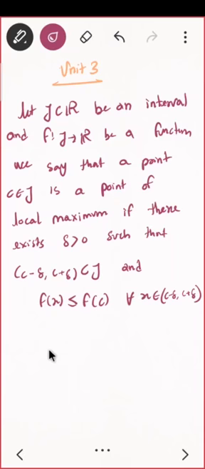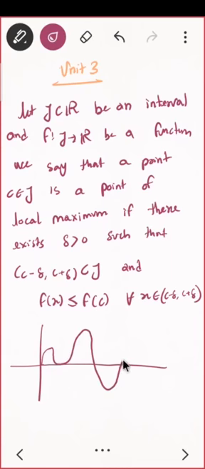Say, example I can take. What do you see? Suppose this is my point C. If I take C minus delta, it will be here, C plus delta will be here. In this neighborhood, f of C is the highest value.